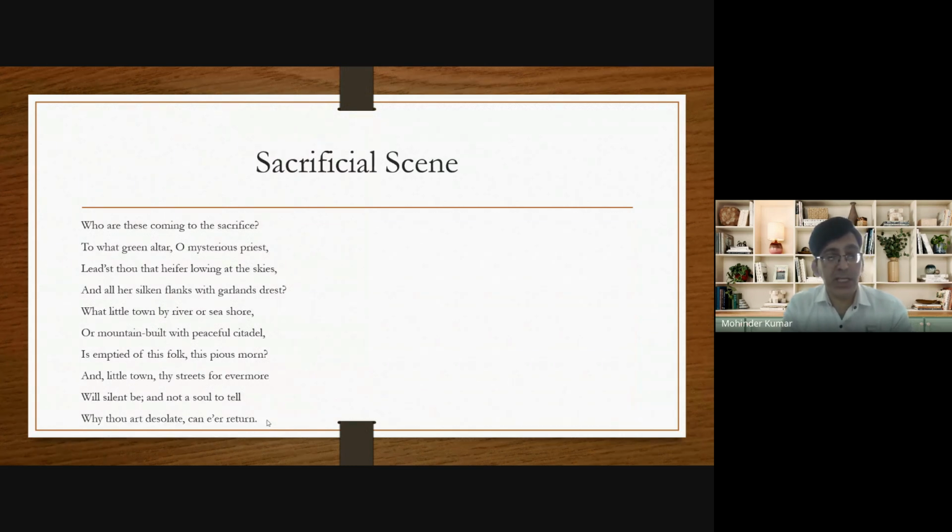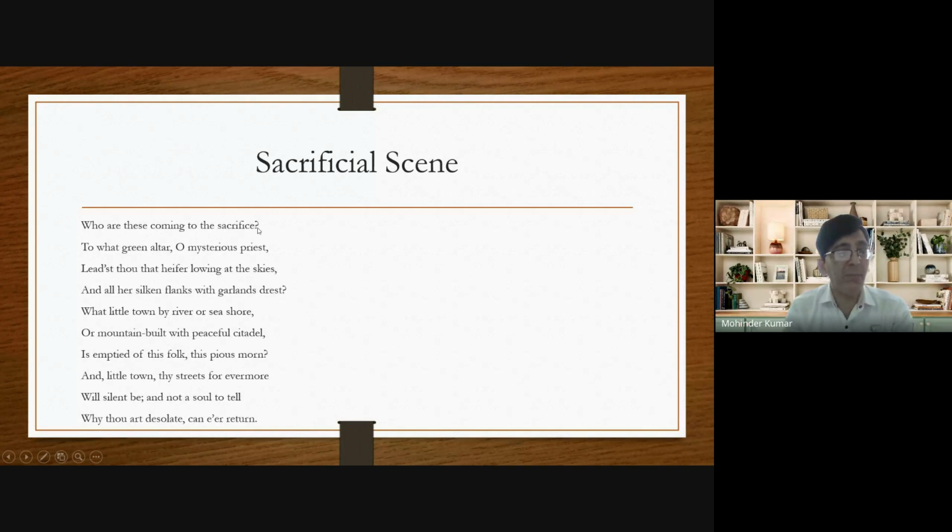Now the next stanza, this is the fourth stanza. In the fourth stanza, John Keats presents another scene depicted on the urn. So on the urn, there's another scene, and that scene is a sacrificial scene. Some people are going to sacrifice a heifer. Heifer means a young cow. So they are going for her sacrifice. So what is this scene? Let's try to understand that scene.